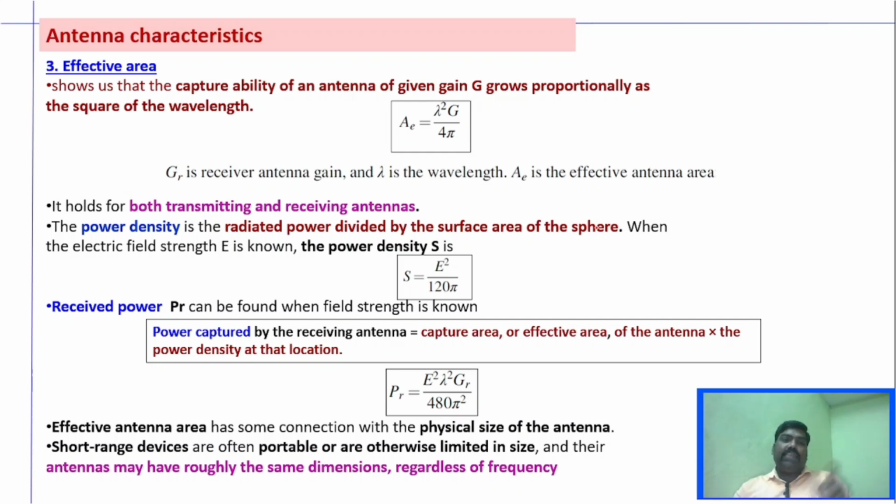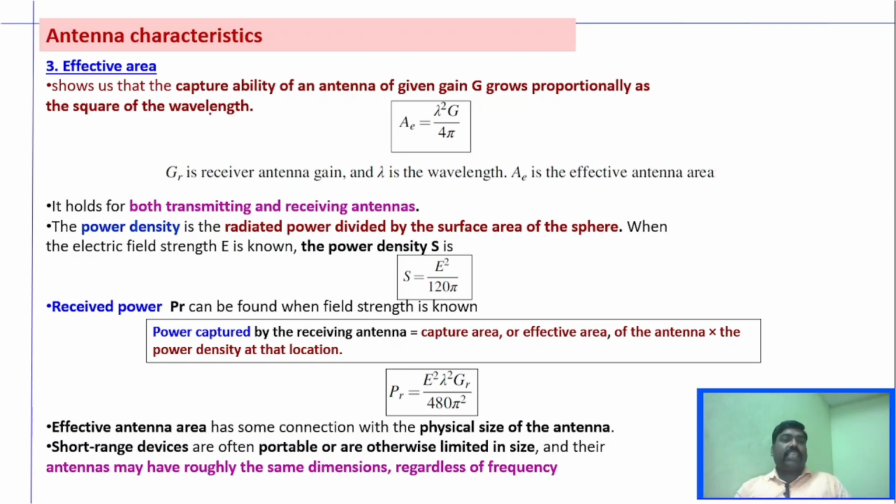In order to calculate the received power, you have to know what effective area and power density are. Effective area is the capture ability of the antenna. We already know that an antenna is capable of radiating electromagnetic waves. In a receiver, it can receive the EMF waves, and in a transmitter, it will transmit the electromagnetic waves. This effective area is how effectively an antenna can radiate or absorb EMF waves in a particular area, the capture zone of the antenna.